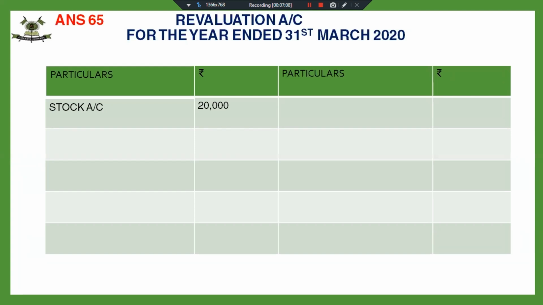Yes, good. Salary outstanding. There is a salary outstanding of 6,000 per month for 2 months. That means total salary outstanding is 12,000. Fine. And then a debtor whose dues of 5,000 were written off as bad debts, paid 4,000 in full settlement. I want you to answer this first.